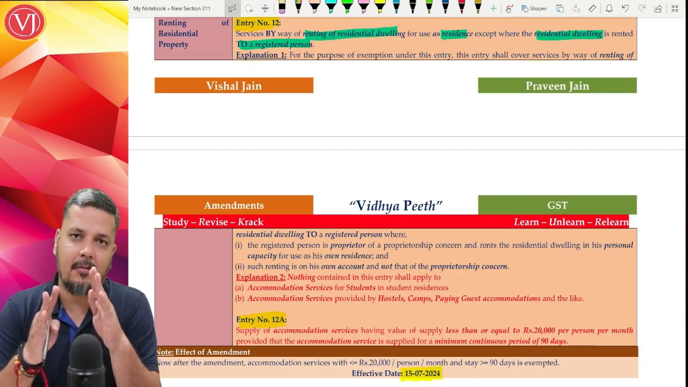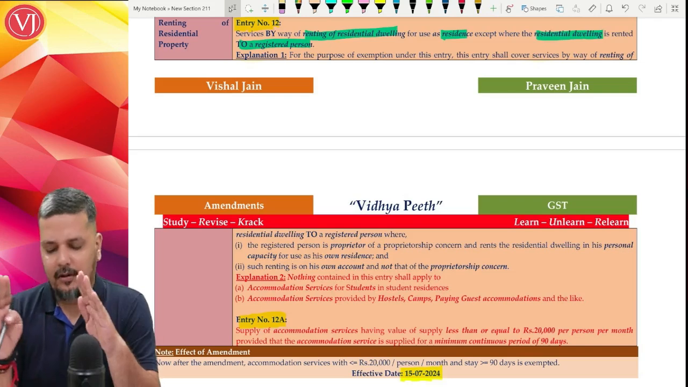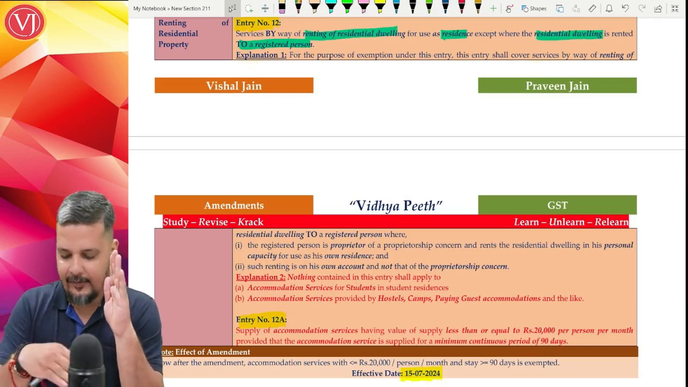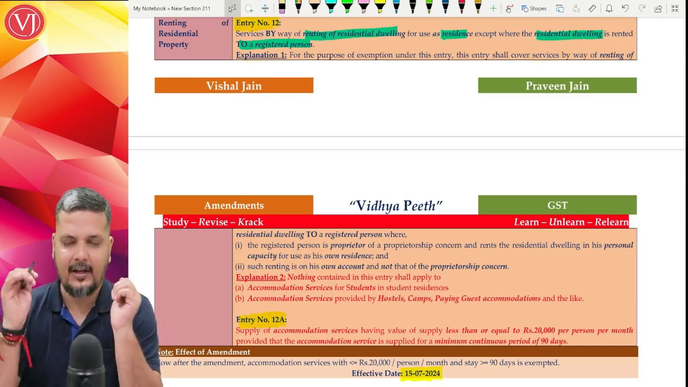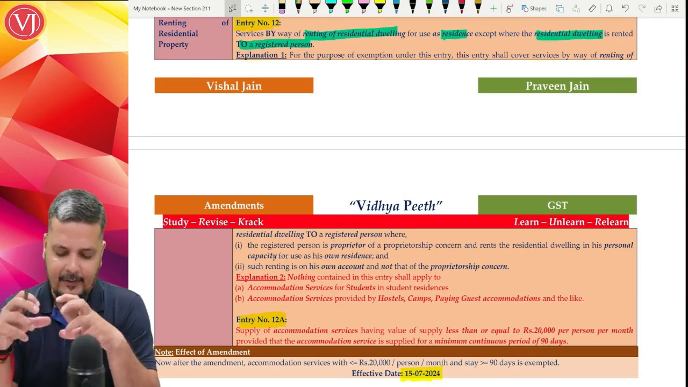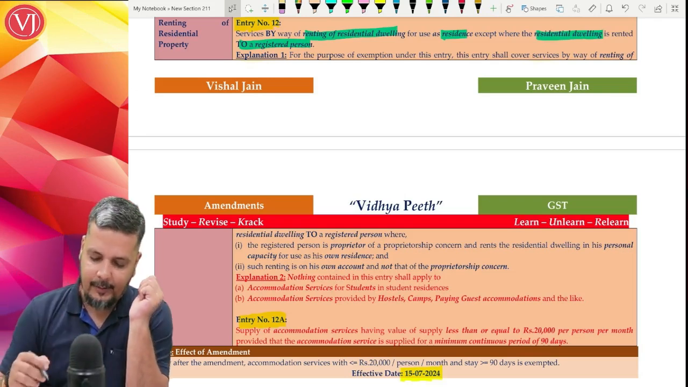He should be taken as a normal proprietor, a normal individual who has got nothing to do with it. So that is a clarification which was already there, so we'll not spend time on it. I'm not trying to explain that area. It was already there. What is there in explanation 2?